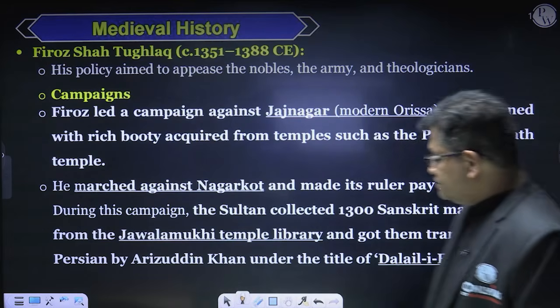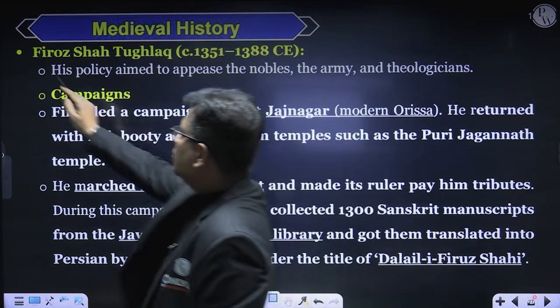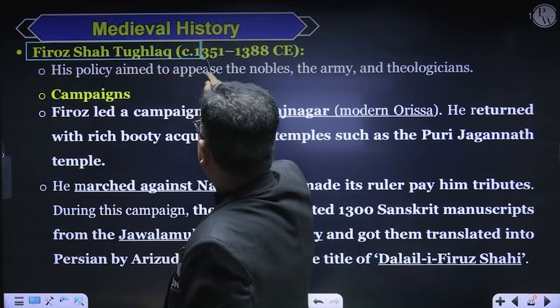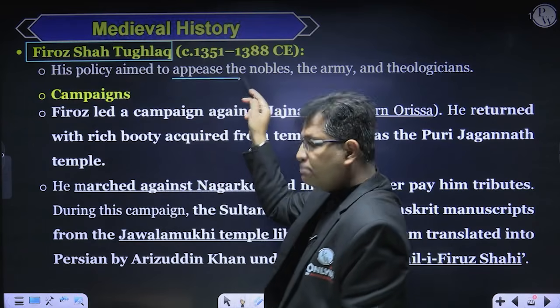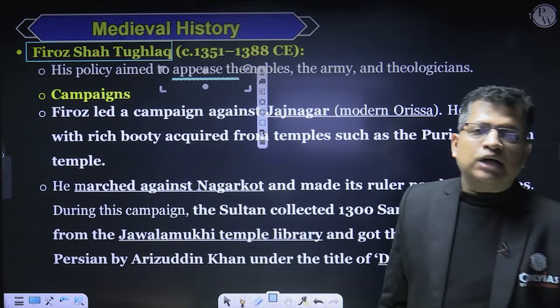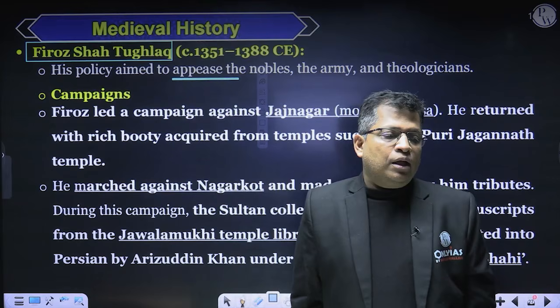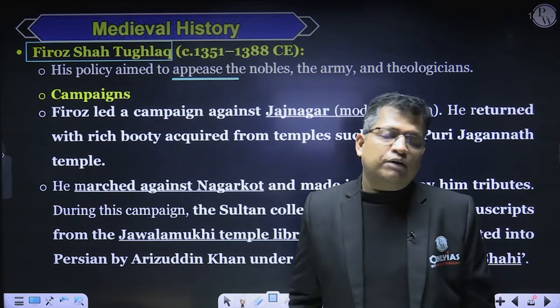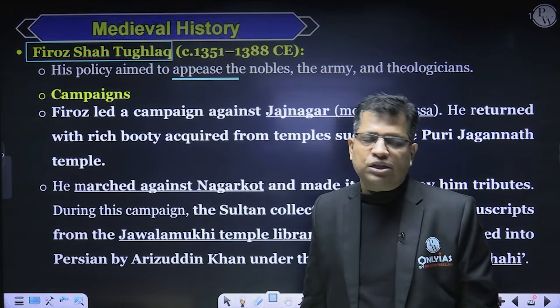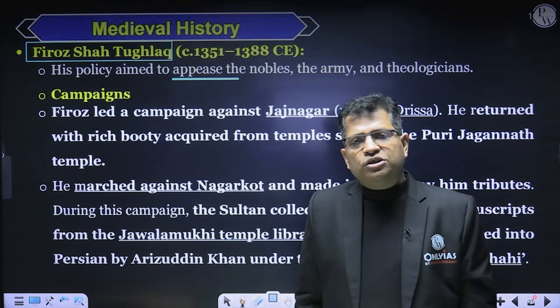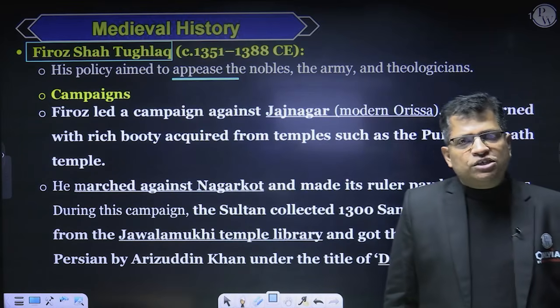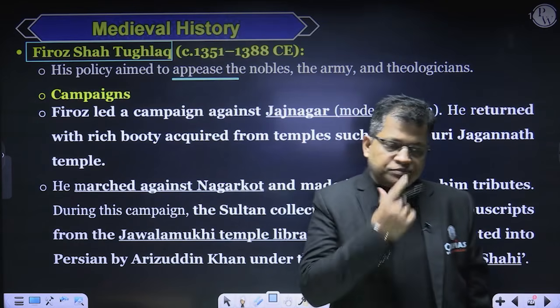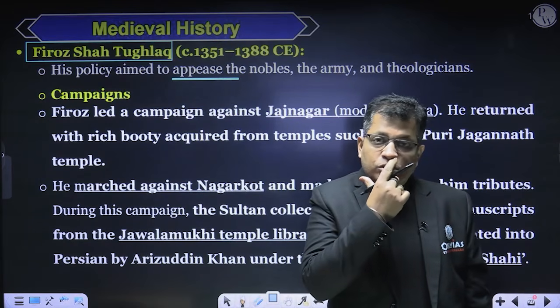Now the next Sultan is Firoz Shah Tughlaq. Firoz Shah Tughlaq adopted the appeasement policy because before him many of the sultans had kept the ulemas away from the sultanate, right? And because of the unnecessary expenses of Muhammad bin Tughlaq, the treasury was almost empty, right?